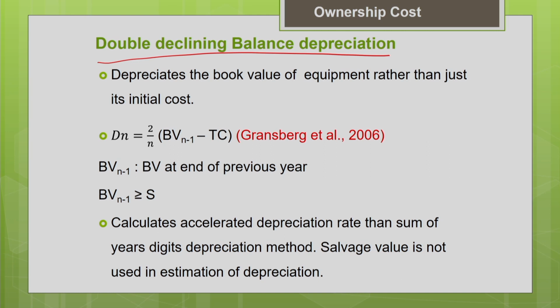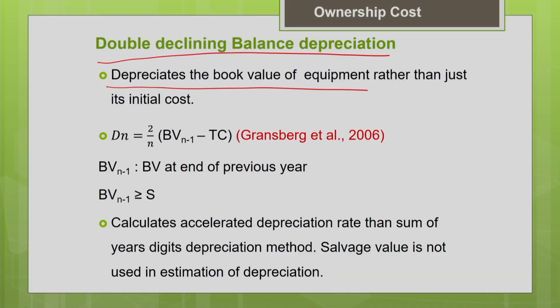One more important thing to be noted here is that we are depreciating the instantaneous book value of the equipment. So we don't estimate the way we did in the sum of the years digit method, where we used to estimate initial cost minus salvage value. We don't even use the salvage value in the estimation of the depreciation here. You are going to depreciate the instantaneous book value of the machine. Okay, let us see how it goes.